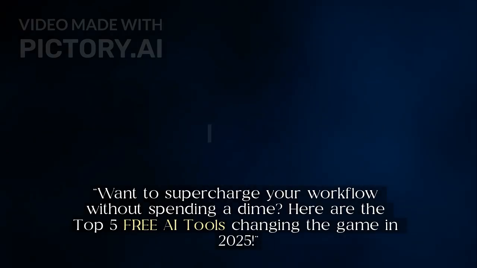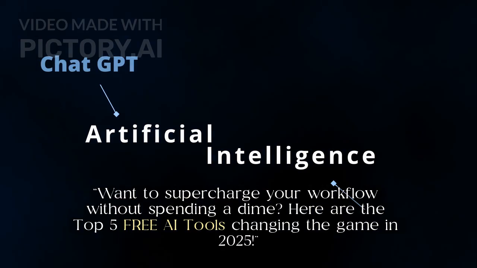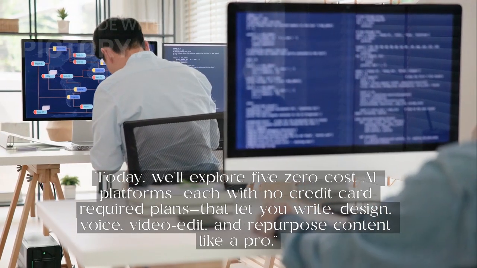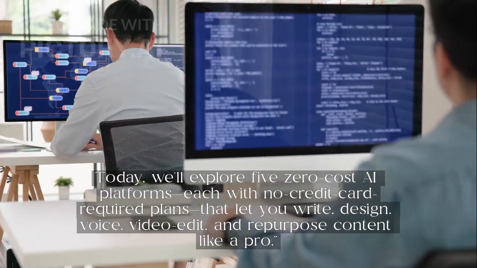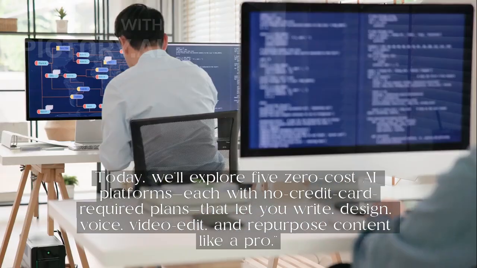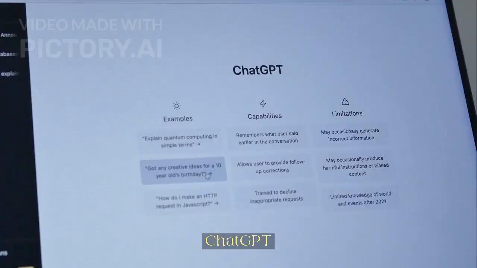Want to supercharge your workflow without spending a dime? Here are the top 5 free AI tools changing the game in 2025. Today, we'll explore 5 zero-cost AI platforms, each with no credit card required plans that let you write, design, voice, video edit, and repurpose content like a pro.